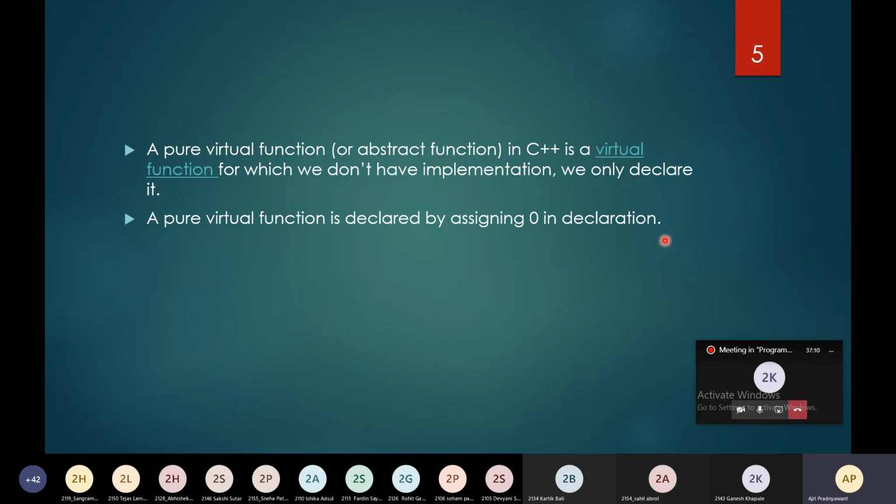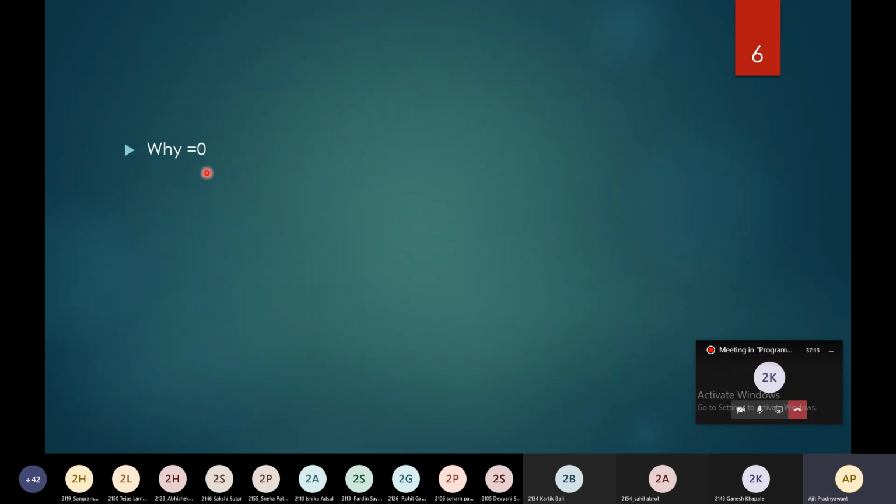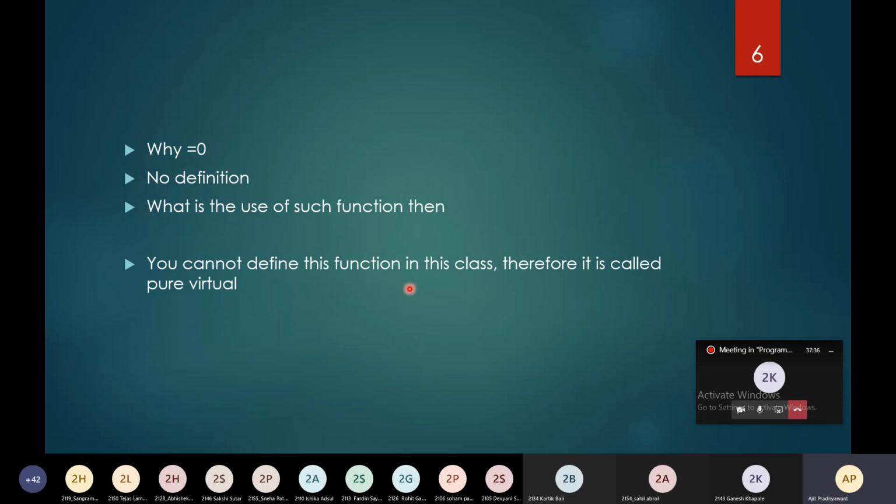Just now we have seen equal to 0. What does it do? It indicates that there will not be any definition for the function. If there is no definition, then what is the use of such a function? You cannot define this function in this class, therefore it is called pure virtual, because you cannot write the body of the function in that particular class.